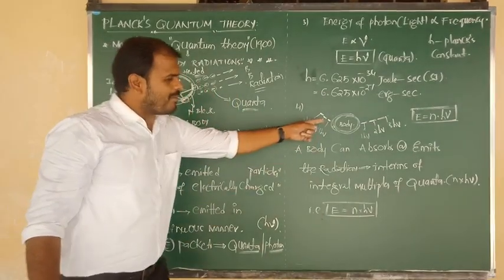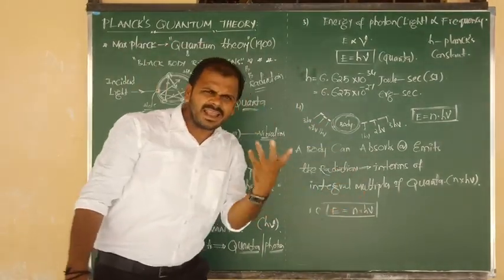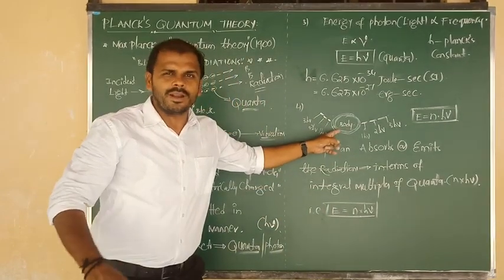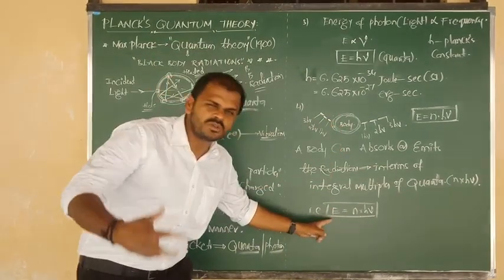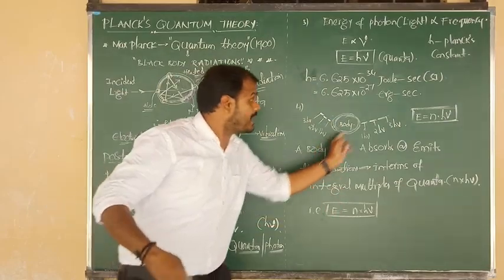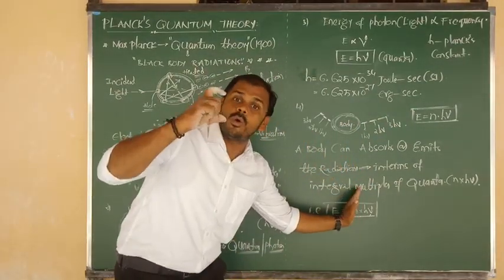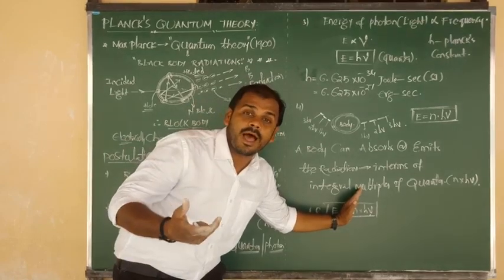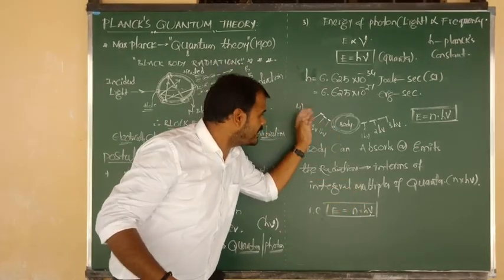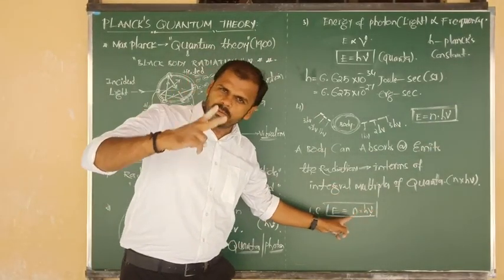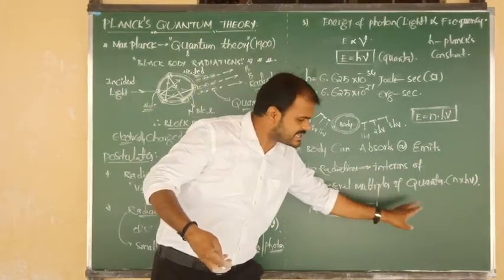So a body can absorb the light, and light is nothing but energy. The final touch: a black body or any body, whatever that may be, can absorb energy and emit energy only in the form of h mu, only in the form of quanta, in integral multiples. So it absorbs 1 h mu, emits 1 h mu, absorbs the second h mu and emits the second h mu, like that.